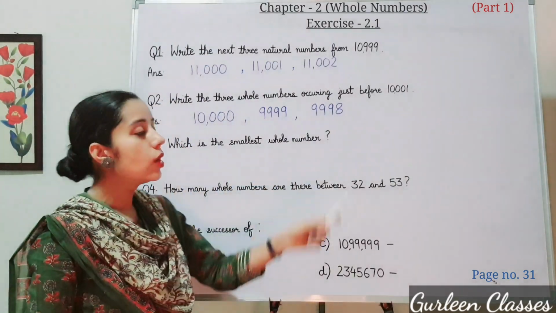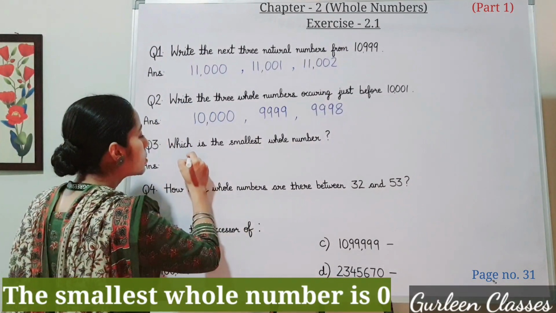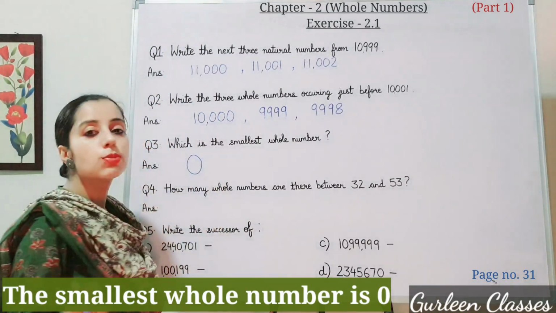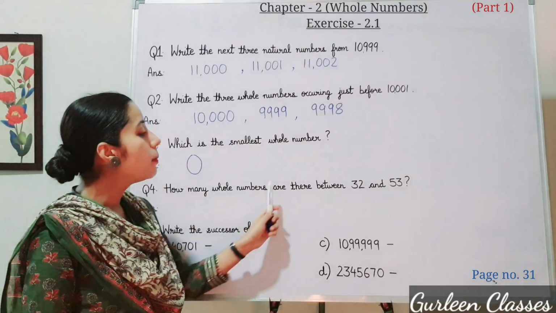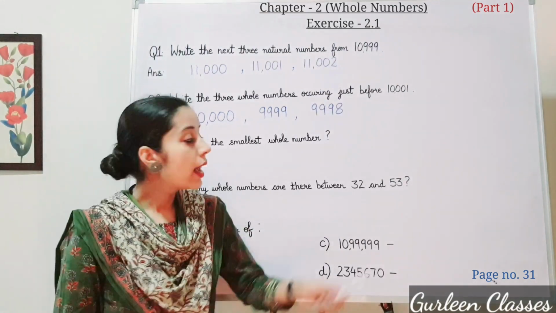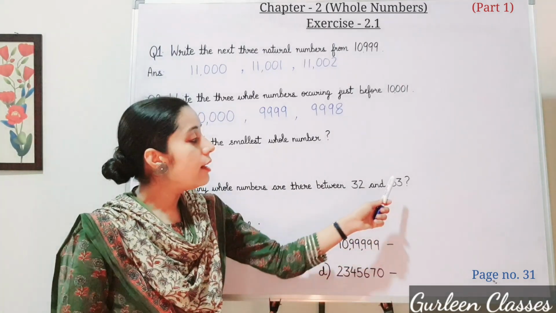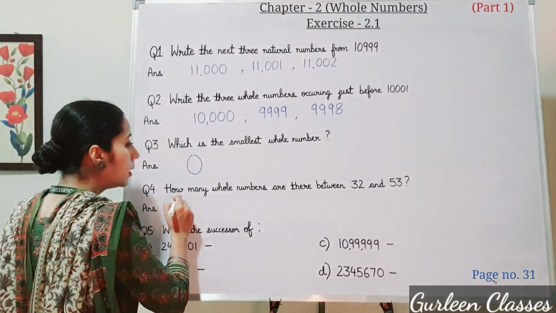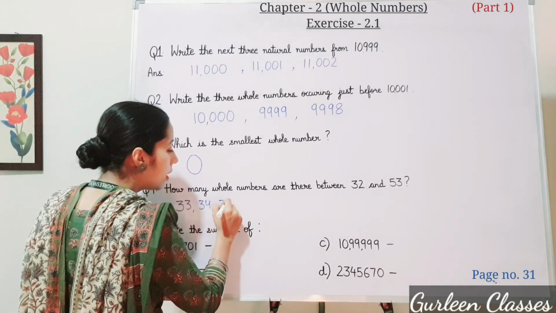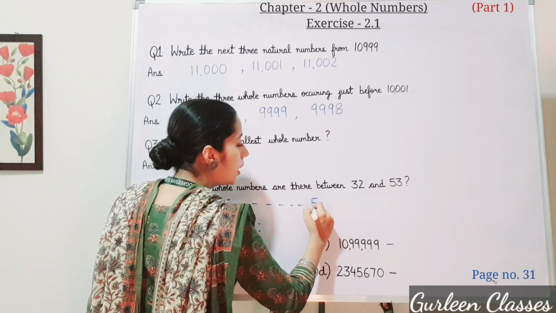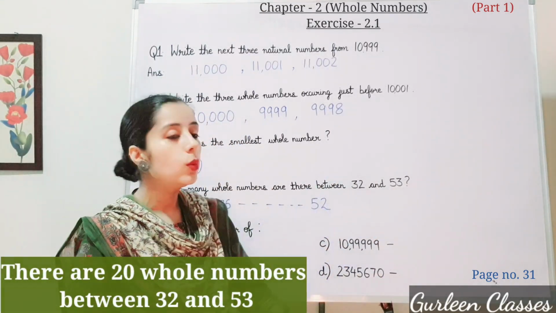Question number 3. Which is the smallest whole number? The smallest whole number is 0. As I told you, smallest whole number is 0 and smallest natural number is 1. Question number 4. How many whole numbers are there between 32 and 53? You have to write between 32 and 53. So you will start writing from 33. So write the numbers 33, 34, 35 and so on till 52. So there are total 20 whole numbers between 32 and 53.